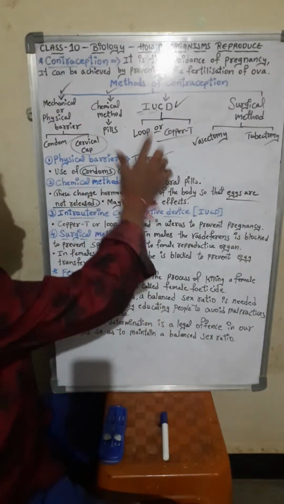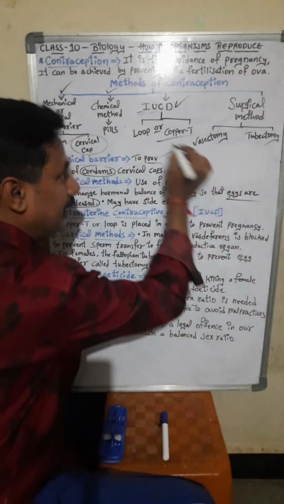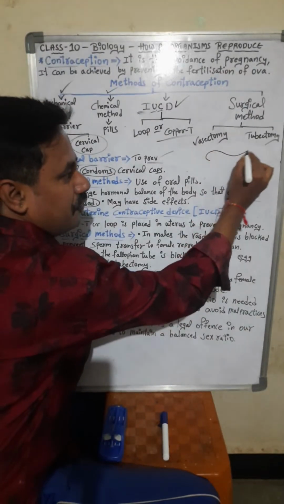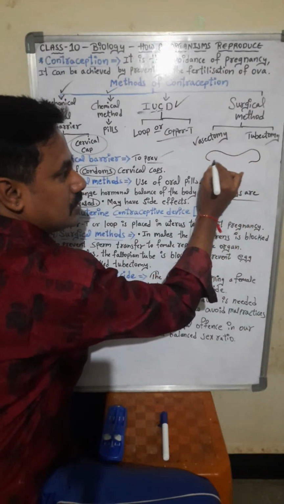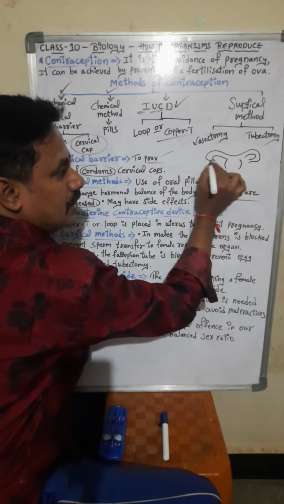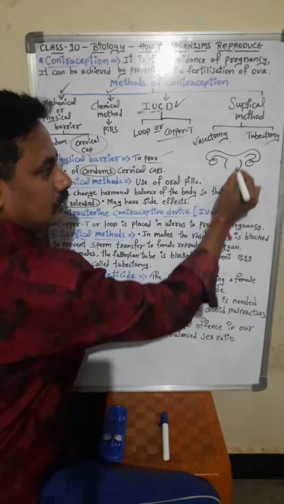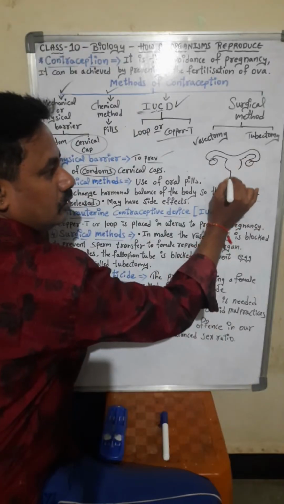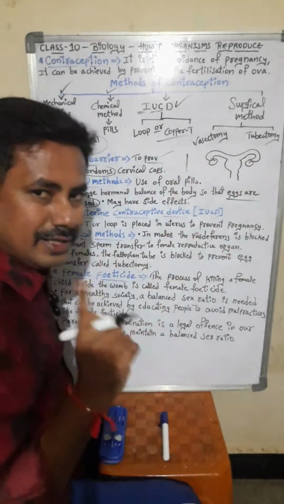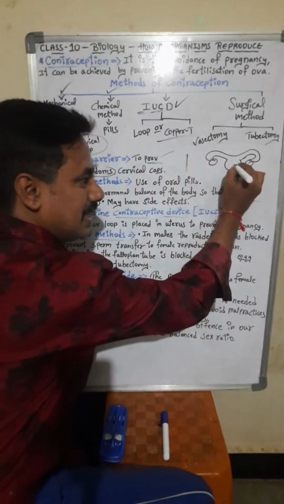Okay. So next one is the IUCD, intrauterine contraceptive device. So this is a female reproductive part, students. This is uterus. These are ovaries here. One copper device is fixed inside this uterus.